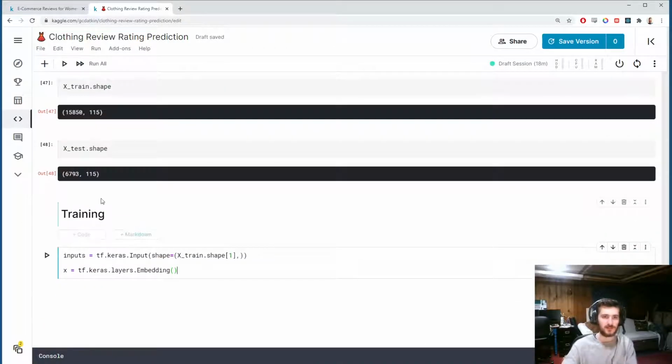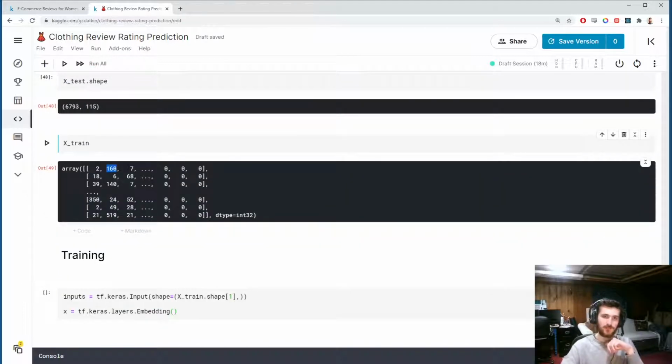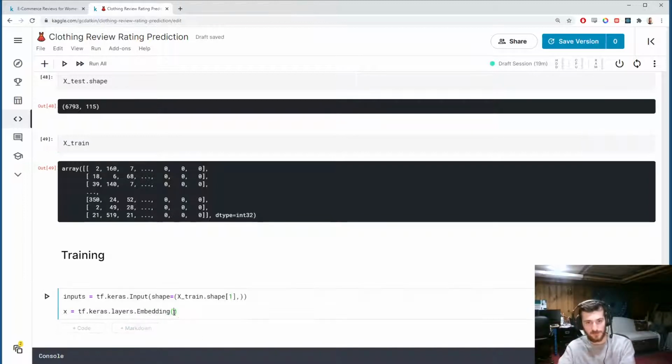And the embedding layer, like I said, is going to learn representations for the words. So for each unique integer in xtrain, it's going to find a spot to send it to. By spot, I mean we pick some dimension of a vector space, and we can then represent each integer as a vector in that vector space. We use the weights in the model to actually learn where to send the integers, the words. So it's called word embeddings because we're embedding these words into some high dimensional vector space of our choosing.